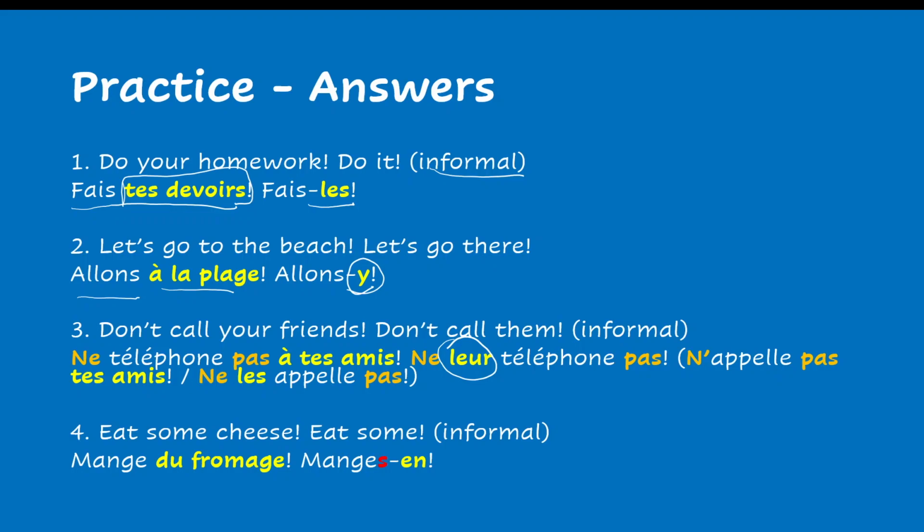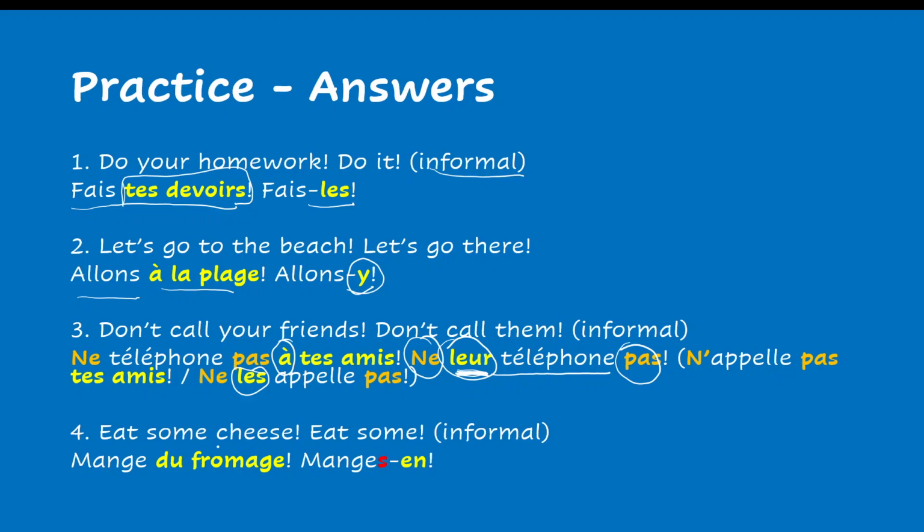Remember here, in the imperative negative, the pronouns go back in front of the verb. And so you have the pronoun, the verb, and the negation surrounding the verb and the pronoun. You could have also used the verb appeler, but if you use the verb appeler, you will need to change the pronoun. N'appelle pas tes amis, ne les appelle pas, because you don't use a preposition with appeler. You use the preposition with téléphoner à tes amis, mais n'appelle pas tes amis, no preposition, therefore you're going to use a direct object pronoun.